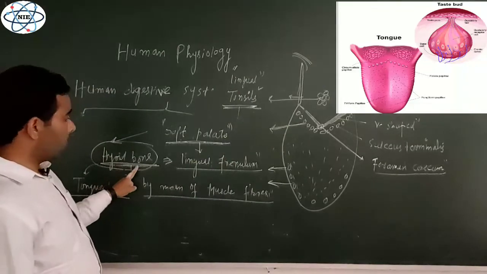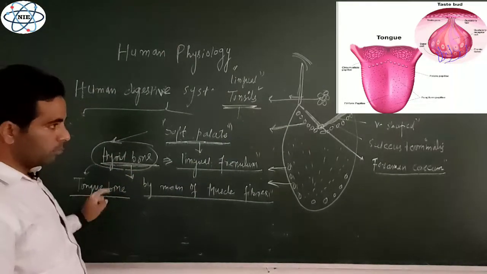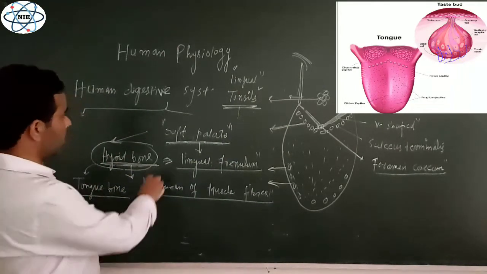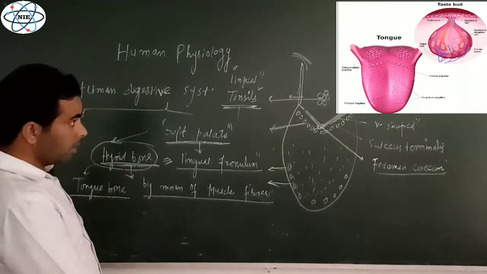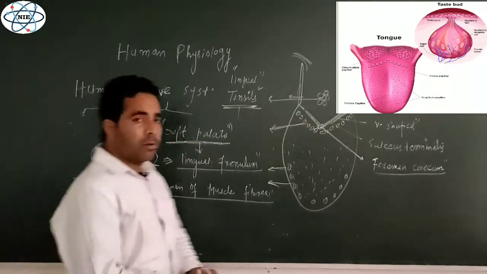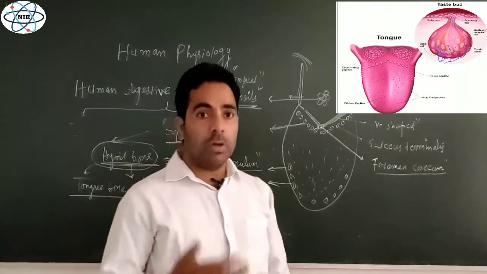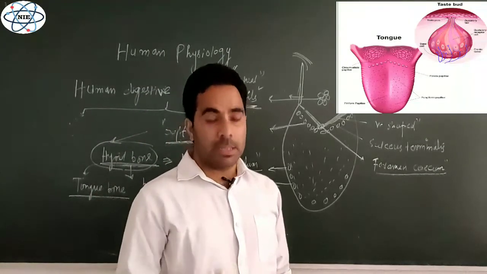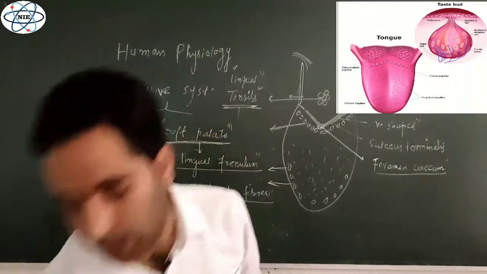That bone is known as the hyoid bone, or it is also known as the tongue bone, right? So this is what we have about the structure of the tongue. But here we have to understand one more thing. What do we mean by taste buds? What are taste buds actually?